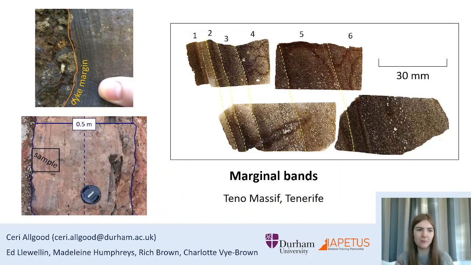The bands are only a few millimetres to a few centimetres wide, and always get wider and less distinct towards the dike centre. They are defined by variations in phenocryst concentration, vesicularity and grain size, but their general pattern suggests that they formed via the same process, likely to operate in many, if not all, dikes.